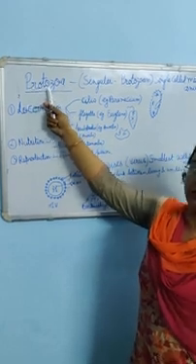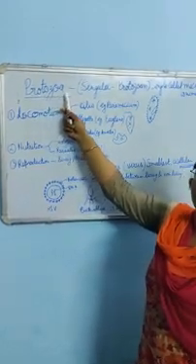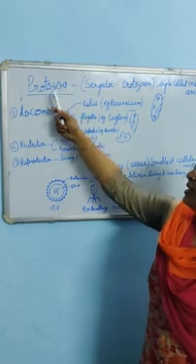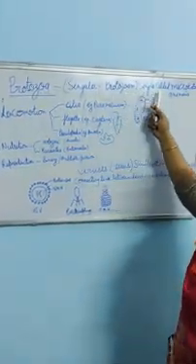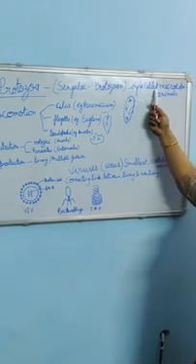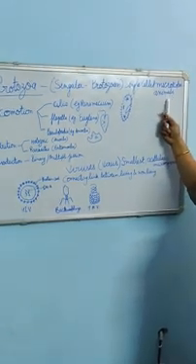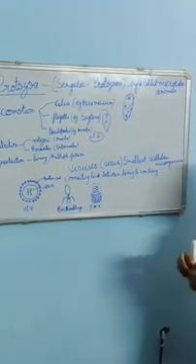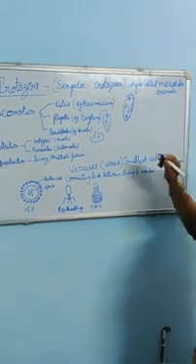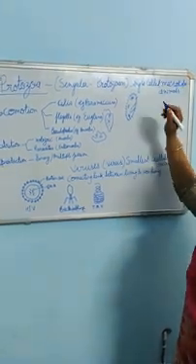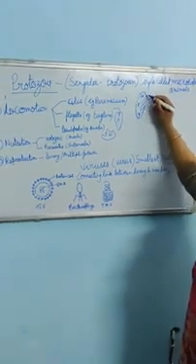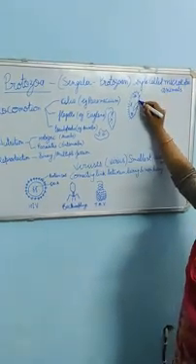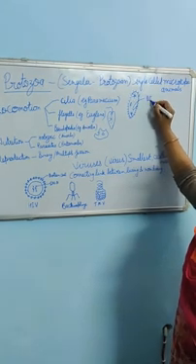Proto means first. Zoa, as in zoo, is derived from animals. These are the first animal-like unicellular organisms. They are single-celled, microscopic, animal-like organisms. They do not have a cell wall around them. They do not have chlorophyll, that is a synthetic pigment. They have an animal-like cell and a membrane that is known as pellicle.